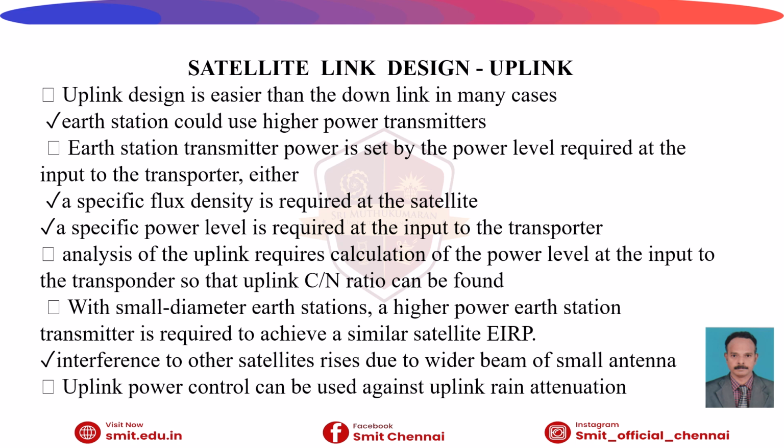As the smaller diameter earth stations have a lower gain, a higher power earth station transmitter is required to achieve a similar satellite EIRP. There is interference to other satellite systems due to the wider beam width of the small antenna. So uplink power control can be used against the rain uplink attenuation.